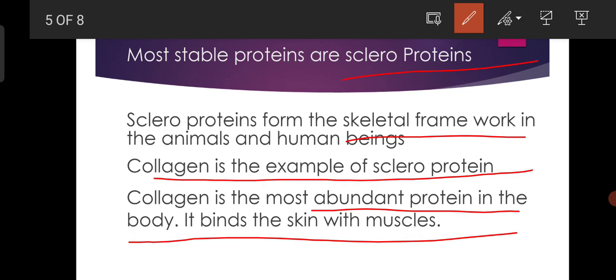During the process of senescence, if the collagen synthesis decreases, what will happen? The binding material gets depleted. Then the skin is pulled towards gravity, leading to the formation of folds or wrinkles on the face and also on the other parts of the body. So, collagen depletion leads to aging.